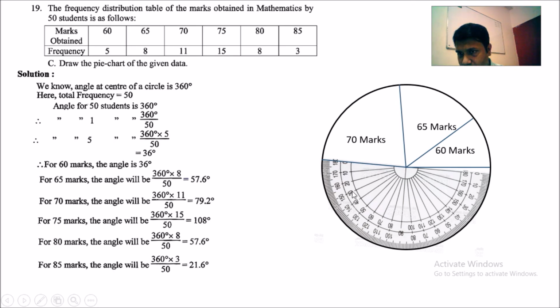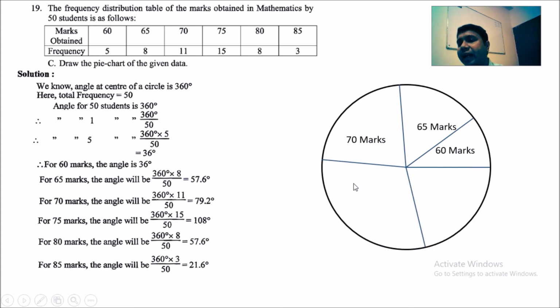So 10, 20, 30, 40, 50, 60, 70, 80, 90, 100, and then 101, 102, 103, 104, 105, 106, 107, 108. So this is our 108 degree angle that I am going to draw. So this is our angle. Okay, so now I am going to write here 75 marks, that represents 108 degree.